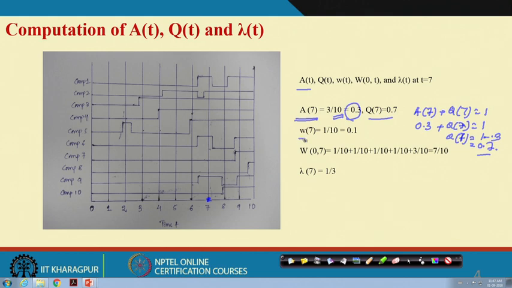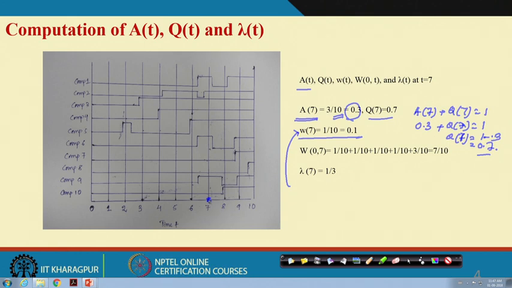So, then there is another issue, that is unconditional failure intensity. Unconditional failure intensity basically talks about a situation where we do not bother about what is happening at time t, whether the components are normal or not normal. We will bother only at time t equal to 0. So, now what is the unconditional failure intensity at t equal to 7?